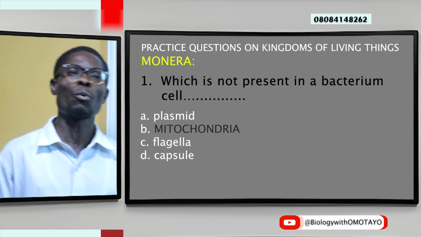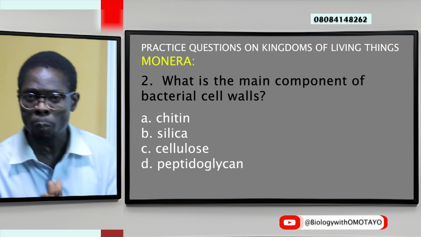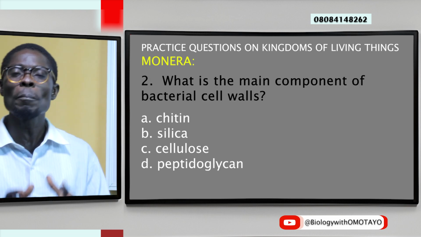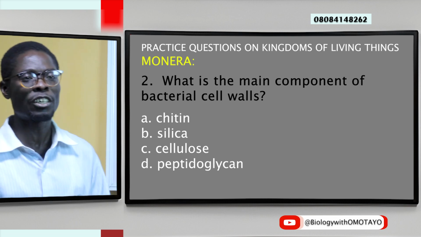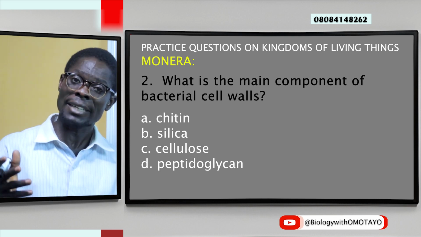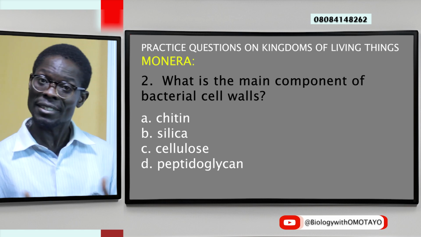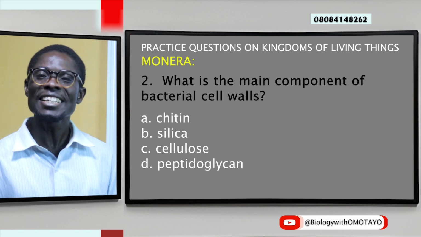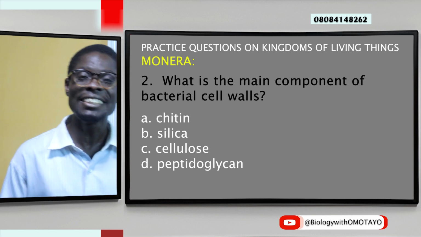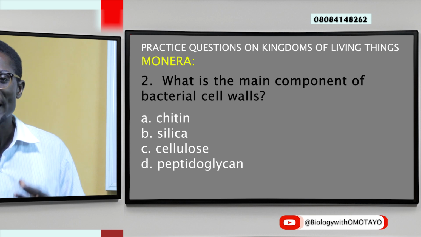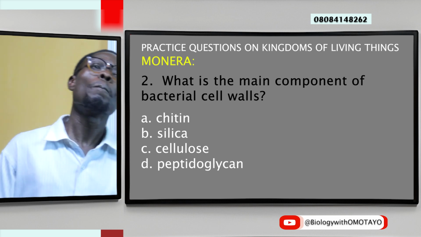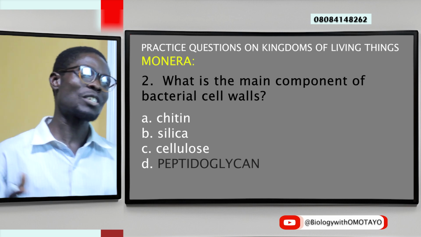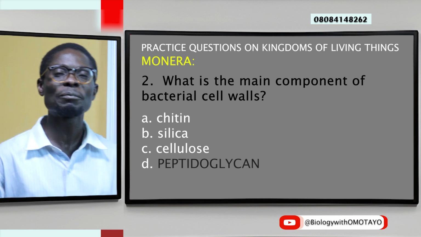Quickly, another question. What is the main component of the bacterium cell wall? A. Chitin, B. Silica, C. Cellulose, and D. Peptidoglycan. Okay, good, peptidoglycan.